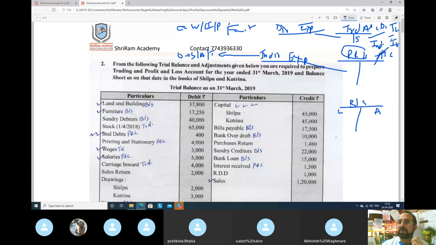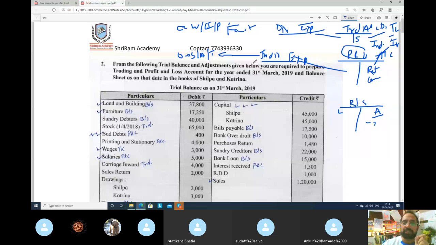And profit and loss account, indirect income is if you receive any income which is not related to your business. Yesterday I had explained. Example, if you receive any rent of your flat or some premises, or if you receive any commission, right? So these incomes are indirect incomes. Now what are assets? Land, building, machinery, and all are assets. So this is what we had discussed yesterday.